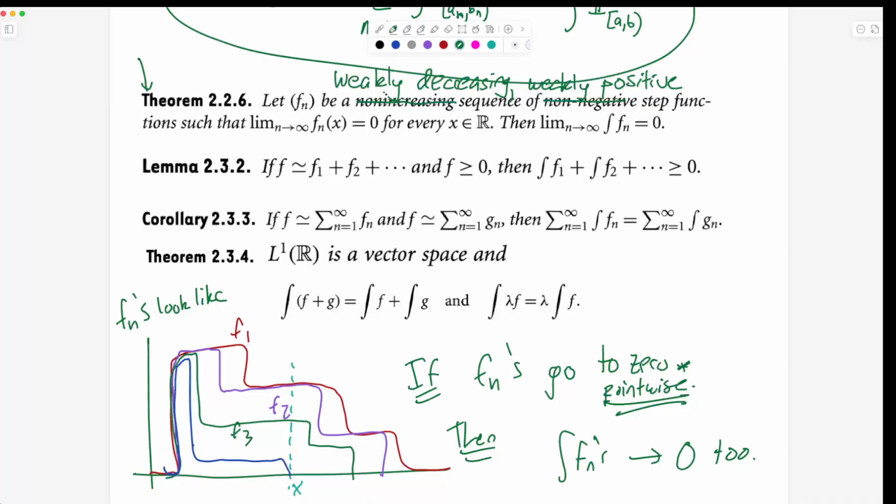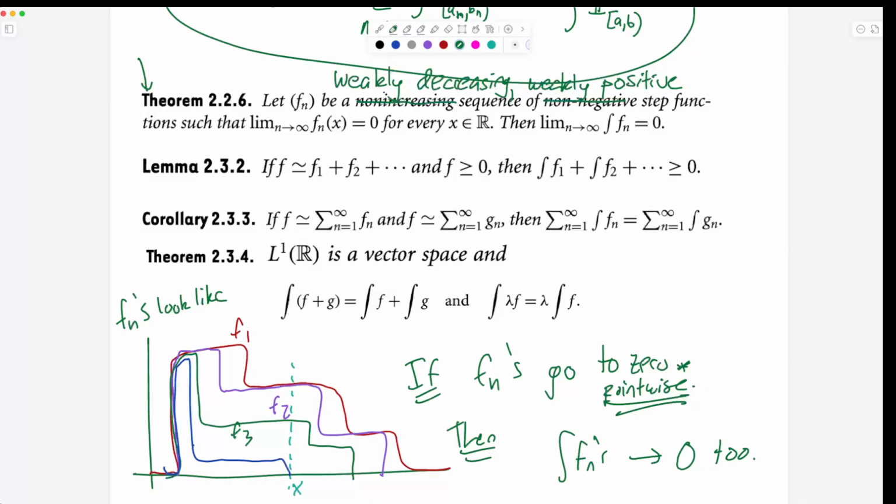Yeah? I'm confused about the point where all of the things are starting. Why doesn't that one also go to 0? You mean over here? Yeah. I guess I was trying to make an example. If you think of the functions going to 0, your first thought is a big hump, and then they all come down to 0, all the functions getting squeezed to 0. But what I was trying to draw over here is that there's another way they can go to 0, which is that at every individual point it goes to 0, but the height of the function is always 1, and it's just moving out of the way.